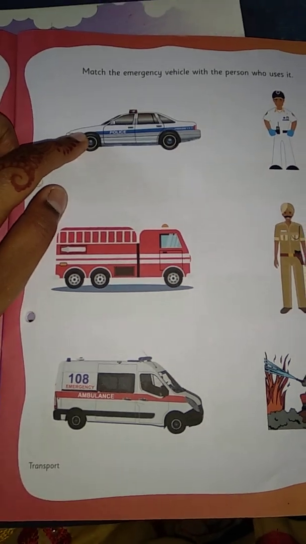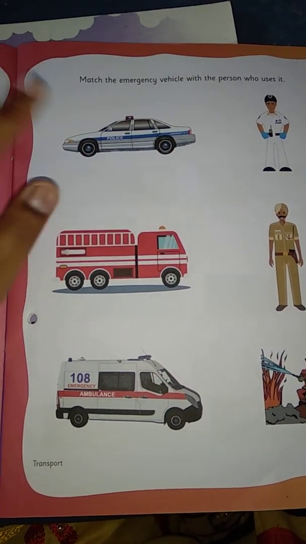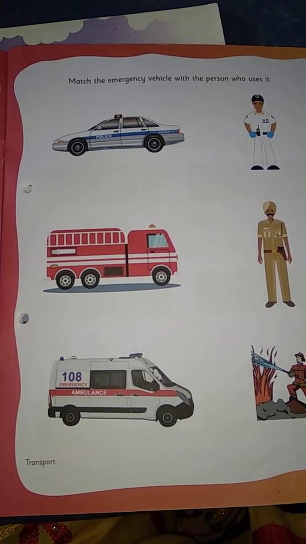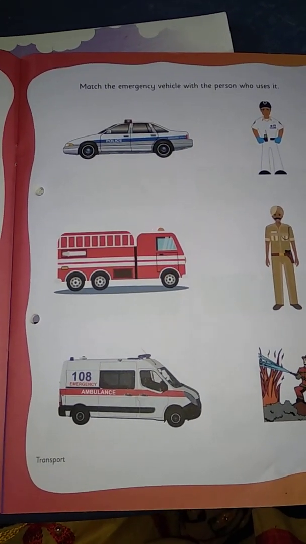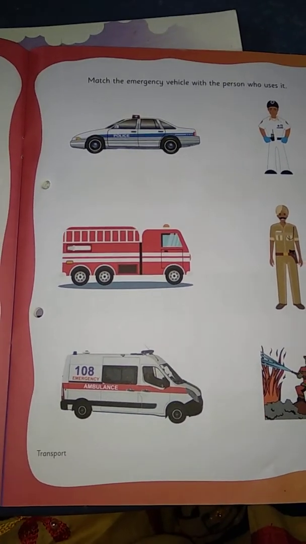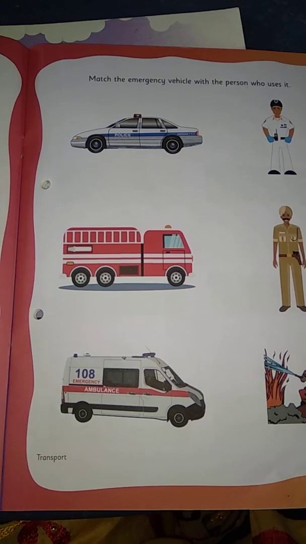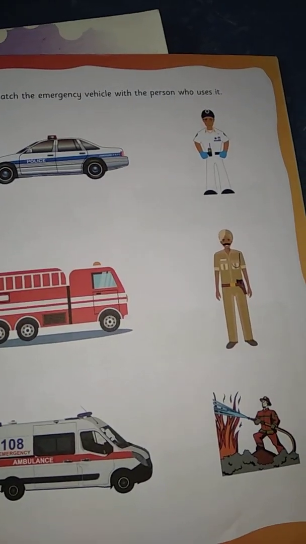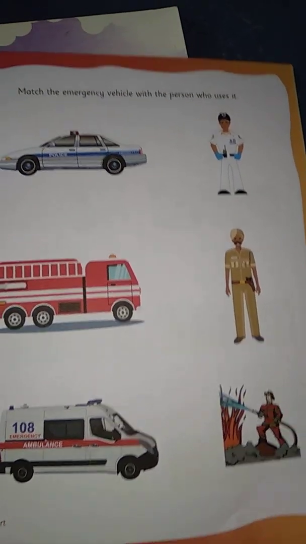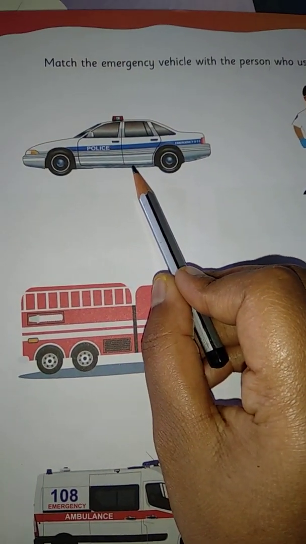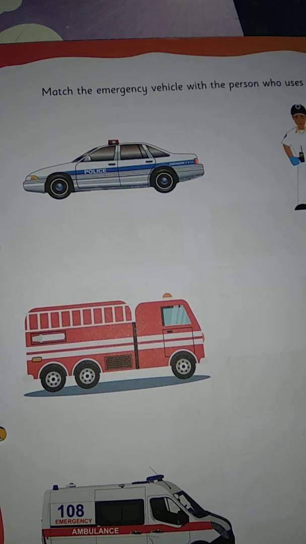This is police car. Police car is used when people make much noise or people fight. So police car is used. So policemen use their police cars to go to that place, right? Now let us match the vehicles with the person who uses it. What is this? This is police car, right? This is police car.